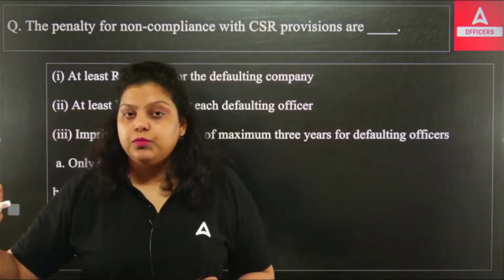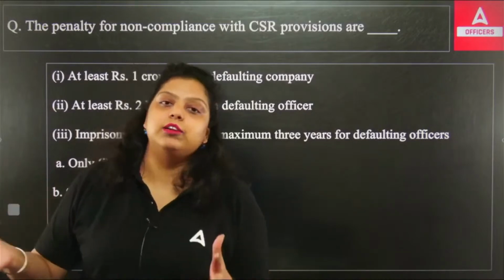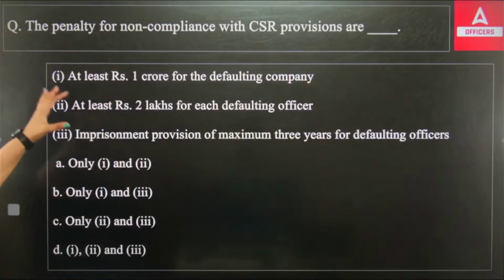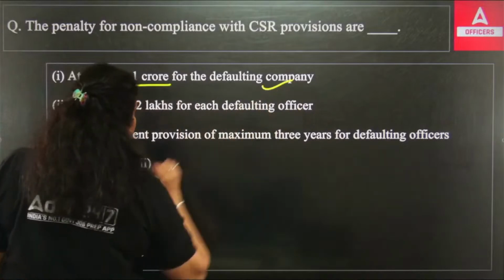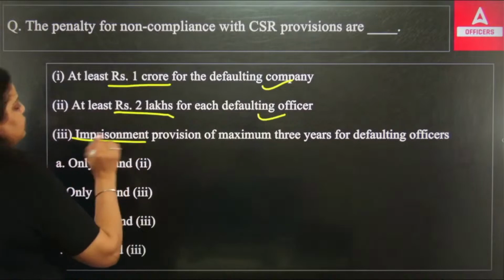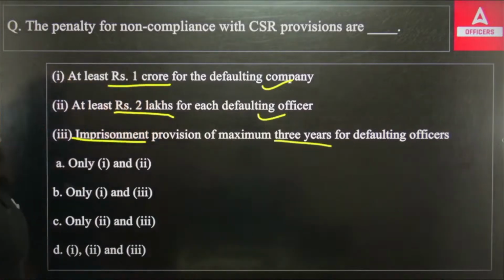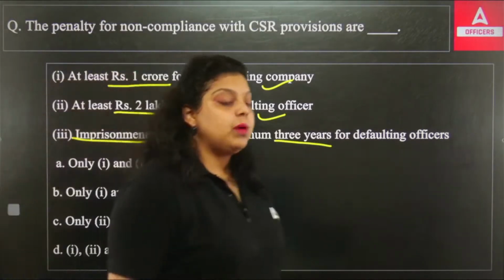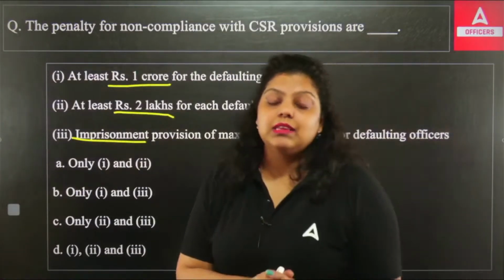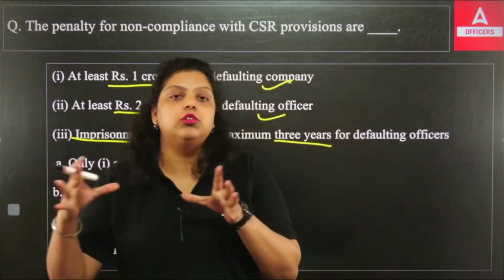And if you do not follow the provisions of corporate social responsibility, a certain action will be taken against that particular corporate. And what is the penalty in that case that has been asked? So first is saying at least 1 crore for the defaulting company. Second is saying at least 2 lakh for each defaulting officer. Third is saying imprisonment for a maximum of 3 years for a defaulting officer. So which of the following is the right penalty for non-compliance of CSR? Now I will tell you that from 2020, this non-compliance of CSR has been defined as a civil wrong.